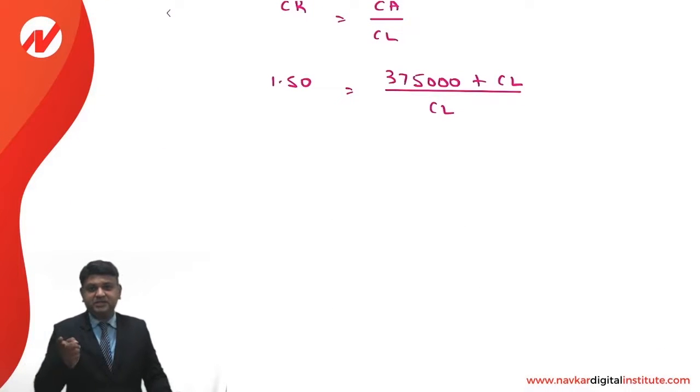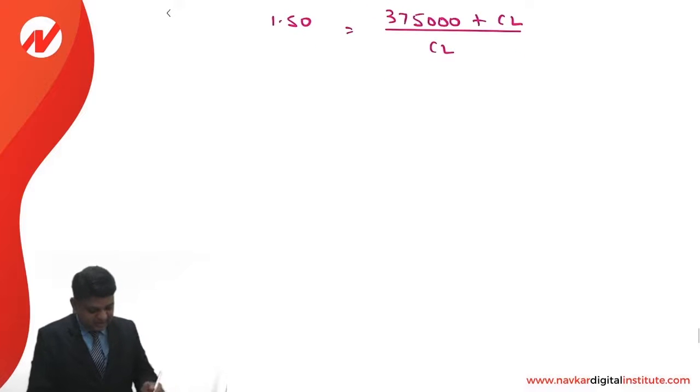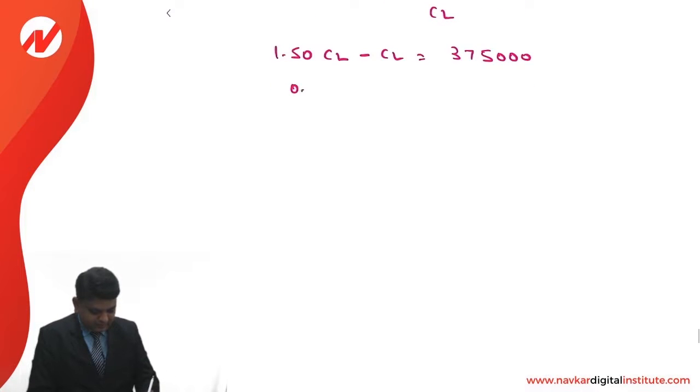So current liability is transferred on the left hand side, so it will become 1.50 current liability minus current liability is equal to 3,75,000. So 0.50 current liability is equal to 3,75,000.